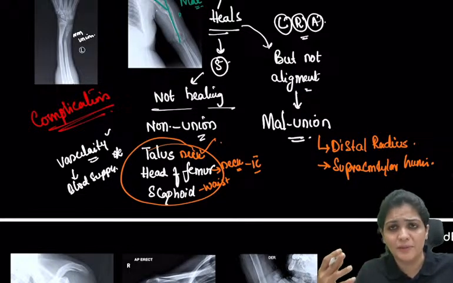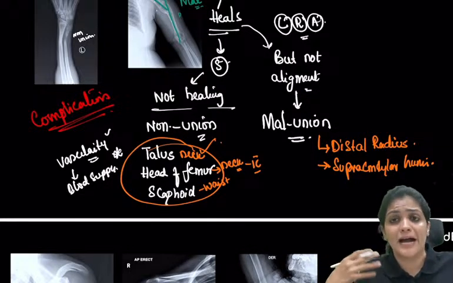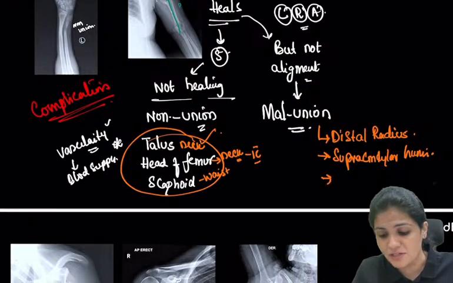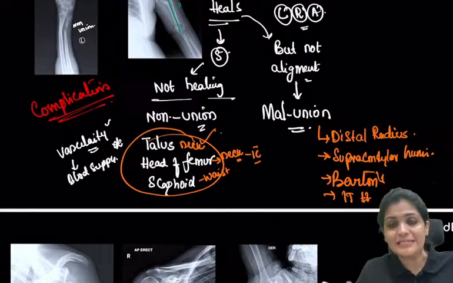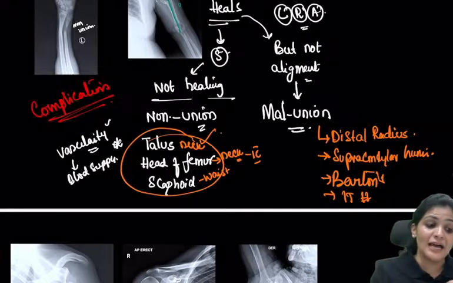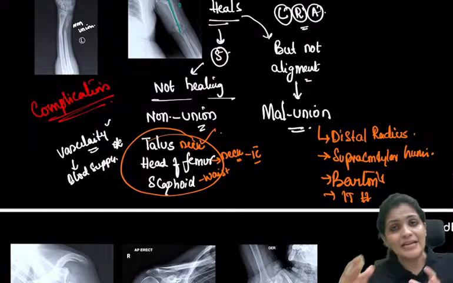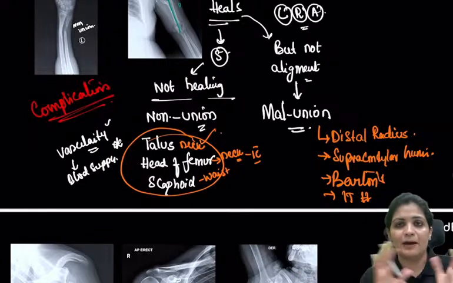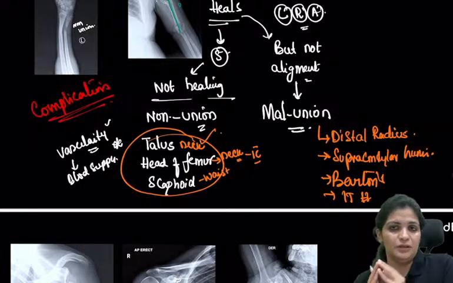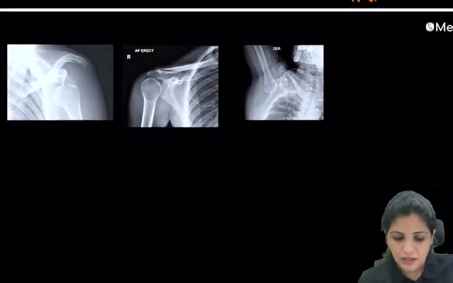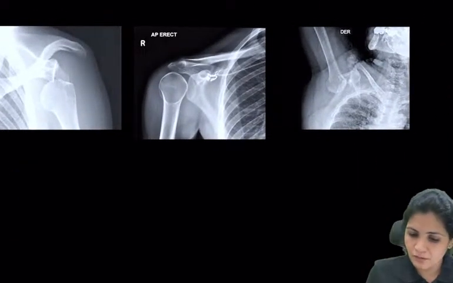So you will see various deformities like the gunstock deformity, Garden's deformity, Barton's fracture, right? And in case of intertrochanteric fracture, that is non-union. So these are the important things about union and malunion. Hope you all understood. Now going to this.